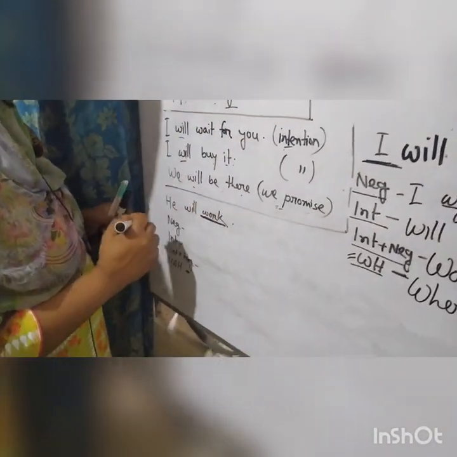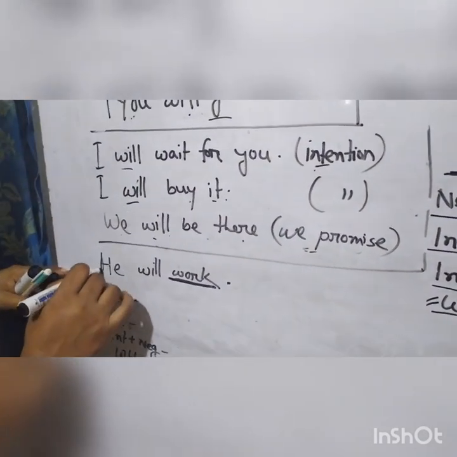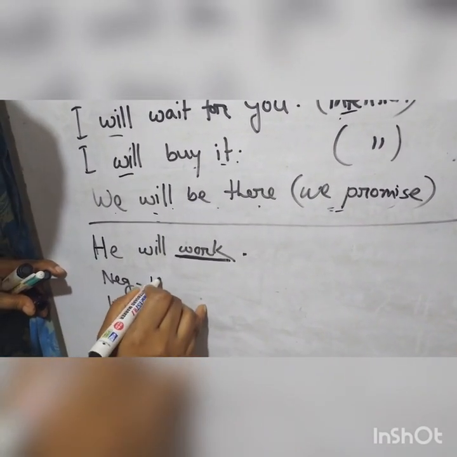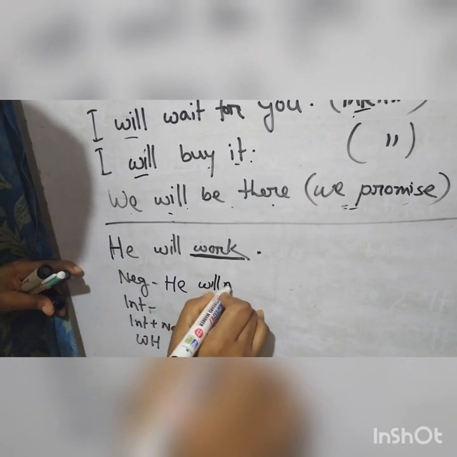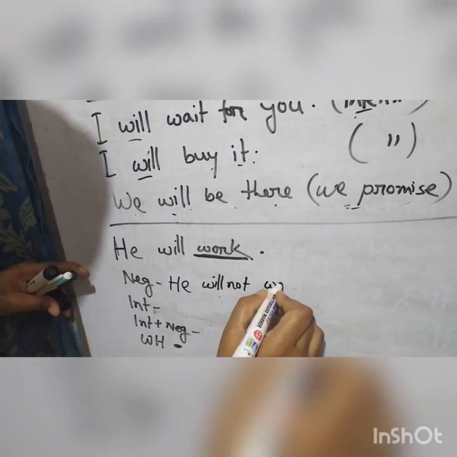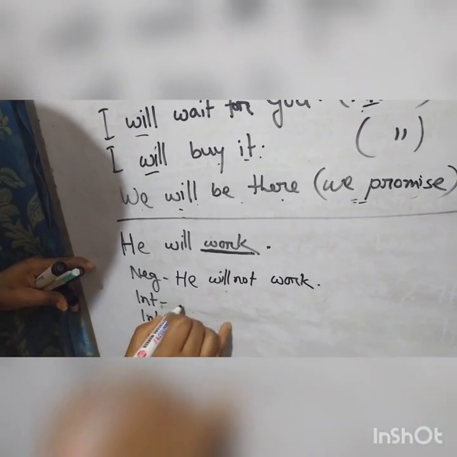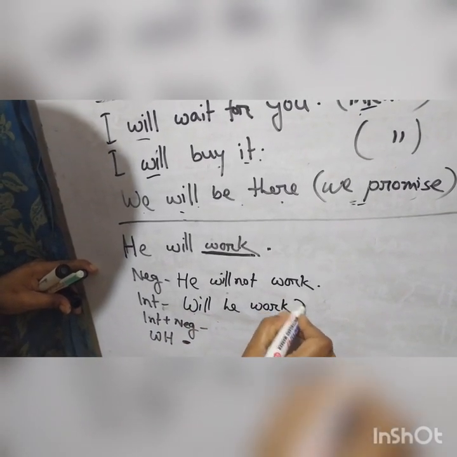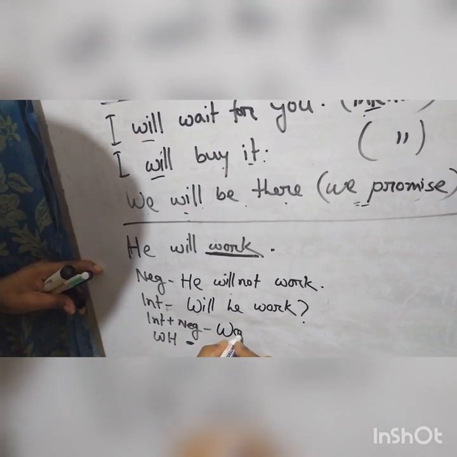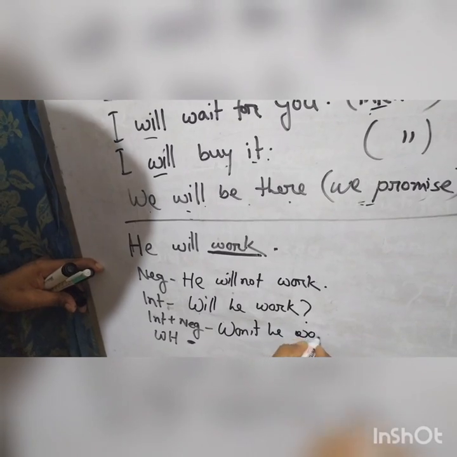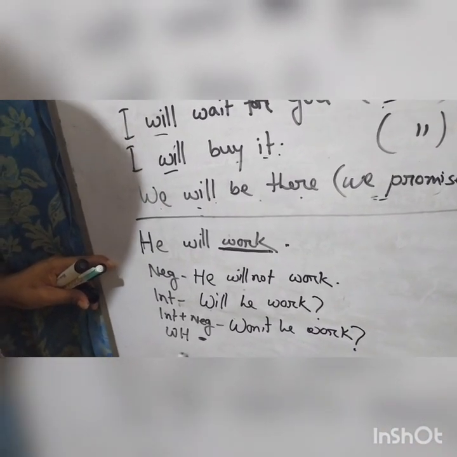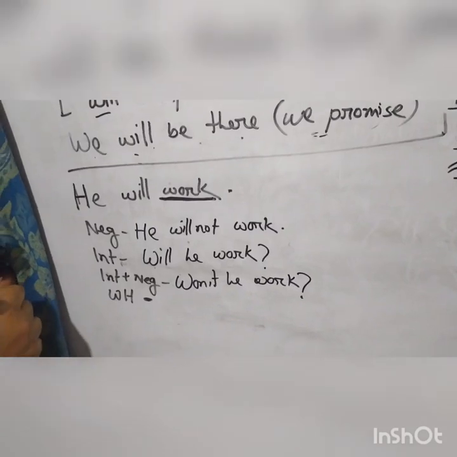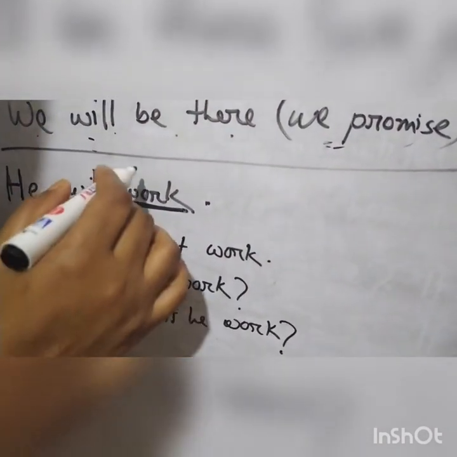Next example, students, look at the board. I have written here another example. He will work. Negative: he will not, or won't, work. Interrogative: will he work? Interrogative negative: won't he work? And for the WH question, work, I have put an underline here. Work, it's a do verb. I have already told you that there are 3 types of verb, and this is a do verb.